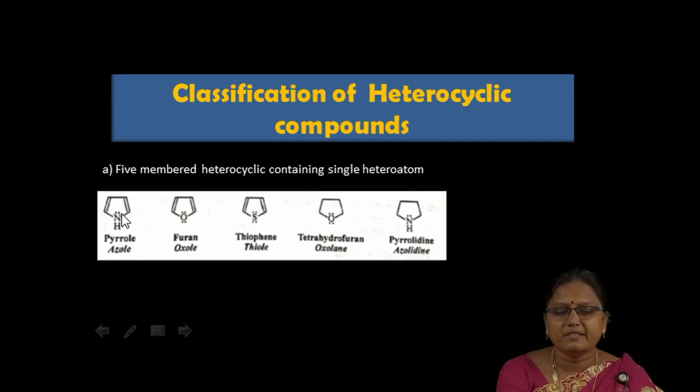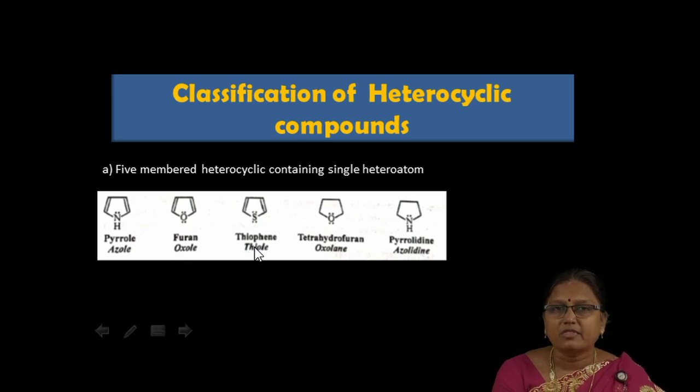Look at this ring structure. This is a 5-membered ring in which one of the atoms is nitrogen. The second example belonging to this class is furan, in which the heteroatom is oxygen. Furan is the common name. The IUPAC name for this is oxole. Oxa refers to the presence of an oxygen atom.